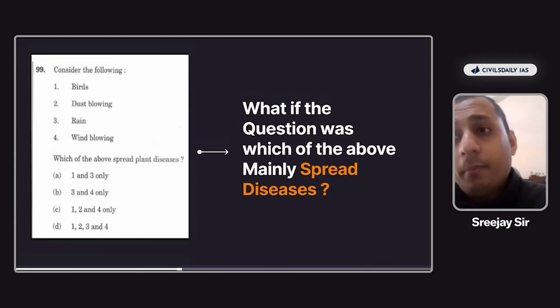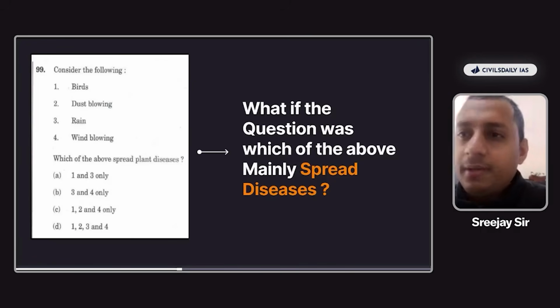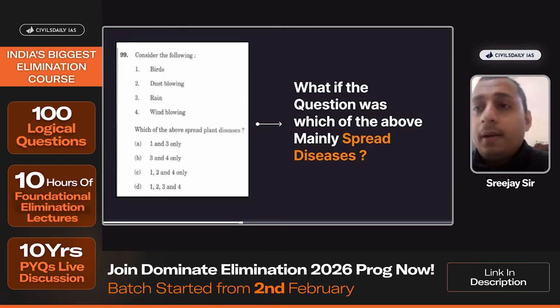Then 2, 3, 4 might be the answer, for the fact that, what is the relation between birds and plant diseases? Does it have any relation? If you're able to find the relation between birds and plant diseases, then all 4 will be the answer. But if you feel that birds and plant diseases are not in relation, and UPSC have introduced the word mainly, then you can go with 2, 3, 4 as the answer here.